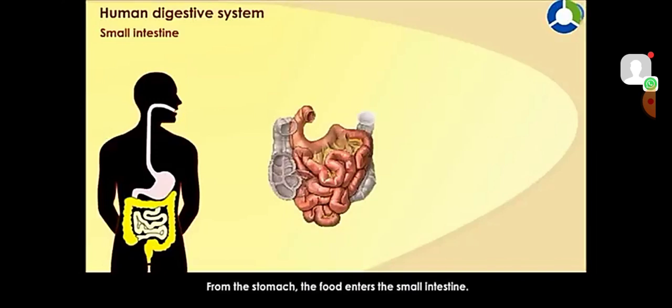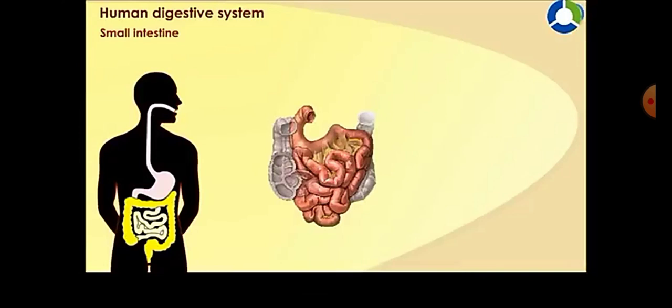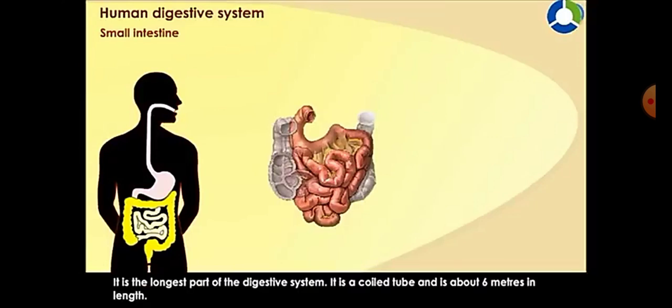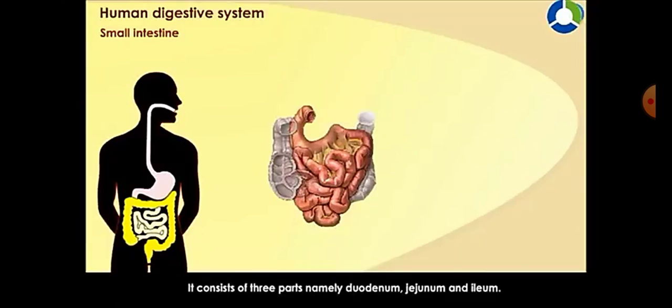Small intestine. From the stomach, the food enters the small intestine. It is the longest part of the digestive system. It is a coiled tube about 6 meters in length. It consists of 3 parts, namely duodenum, jejunum and ileum, as you can see in this video.